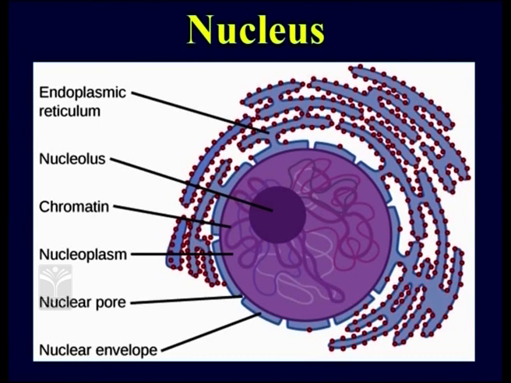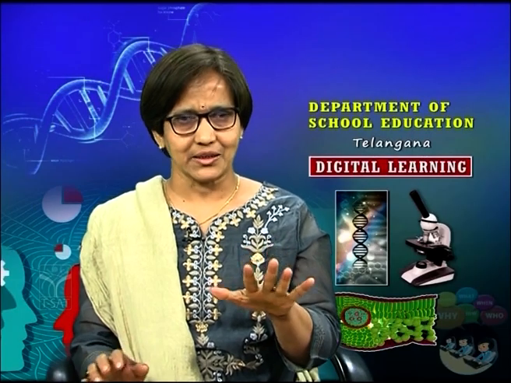Do you know what those thread like structures are called, dear students? We have already learned this. This is called chromatin. It is chromatin material. That chromatin is nothing but genetic material. Chromatin is nothing but the chromosomes that we are talking about.